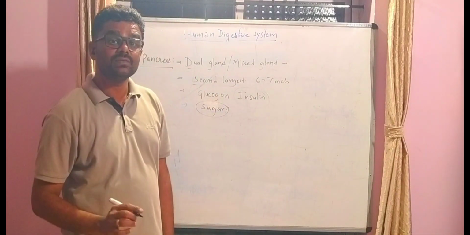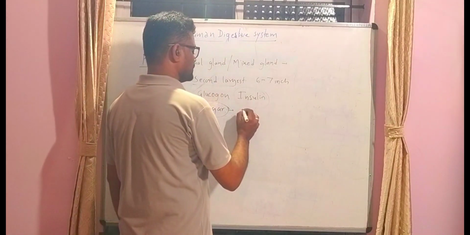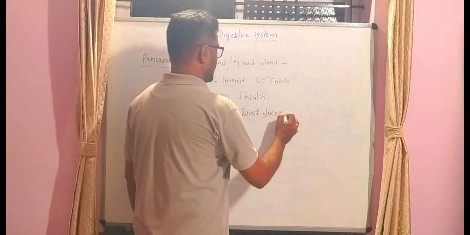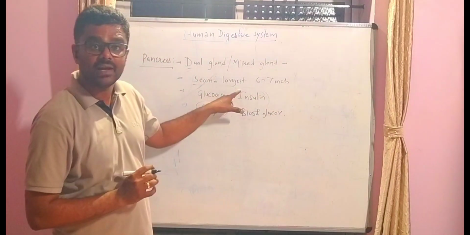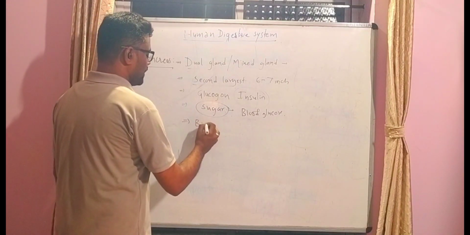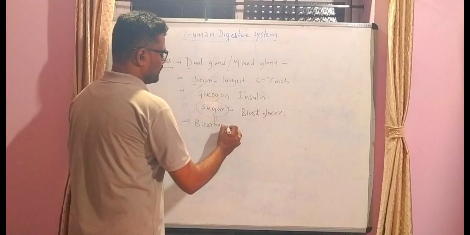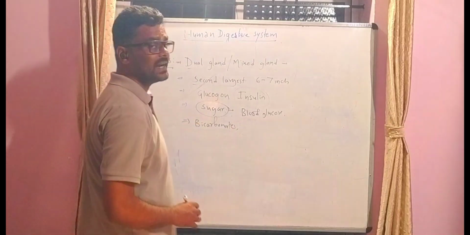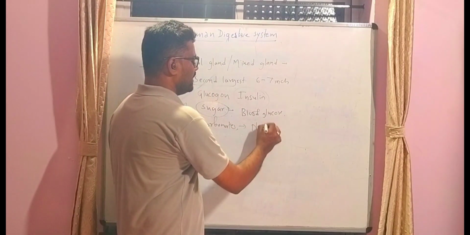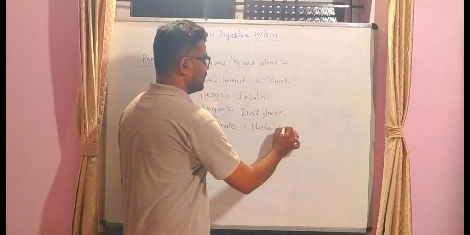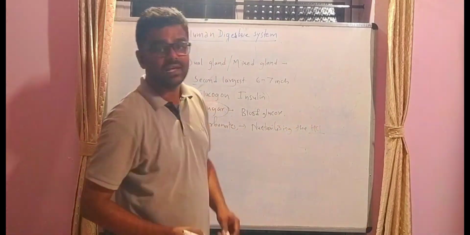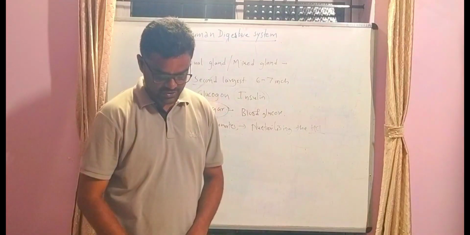Okay, the pancreas regulates blood glucose. Blood glucose level is controlled by the pancreas by secreting a hormone called insulin, and it secretes bicarbonates. Okay, very important: bicarbonates are secreted by the pancreas, which helps in neutralizing the HCl. That HCl is secreted by the stomach.